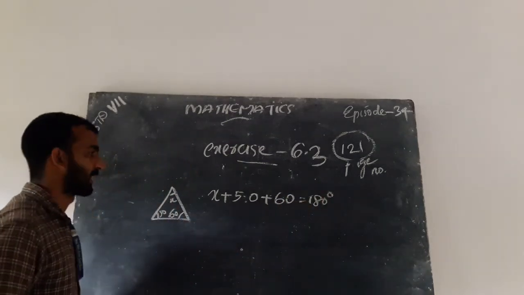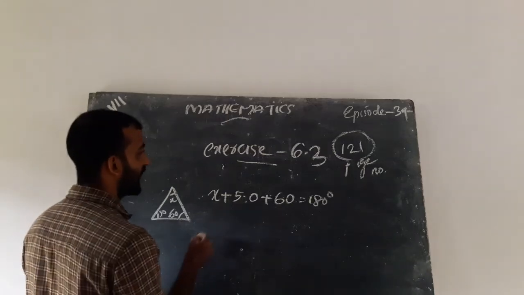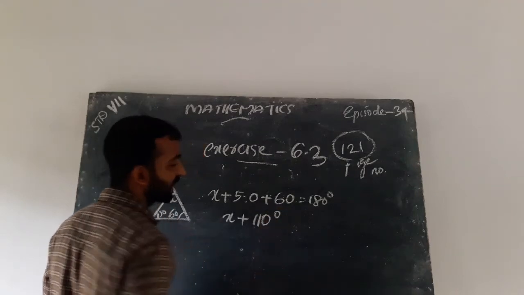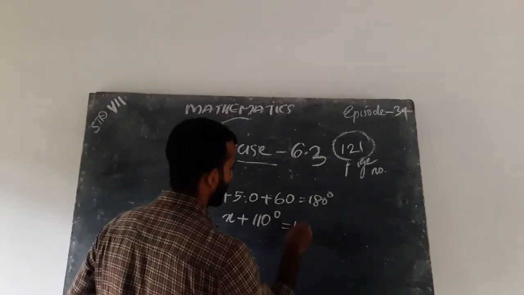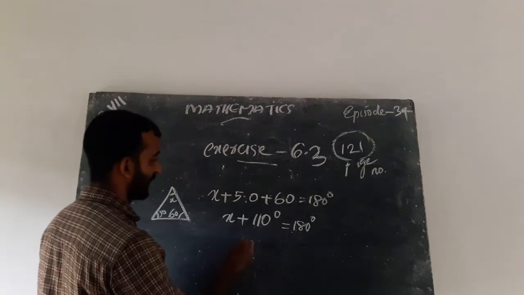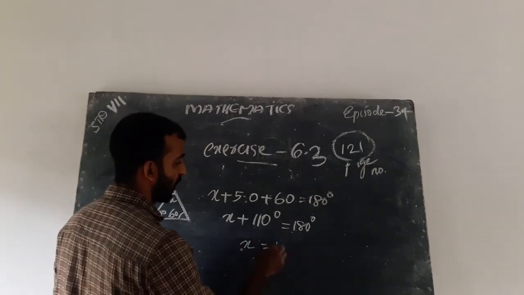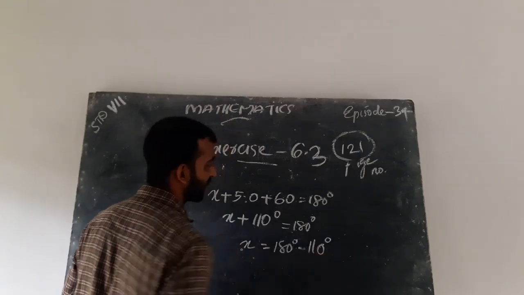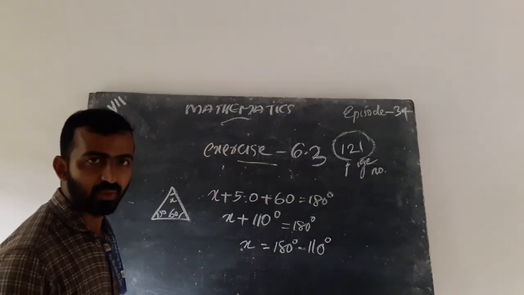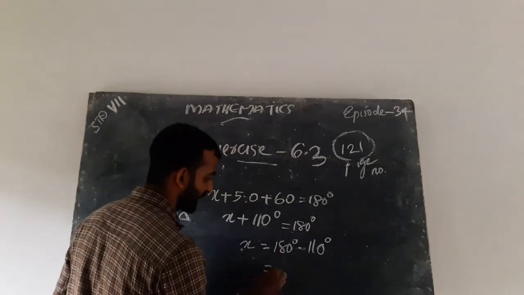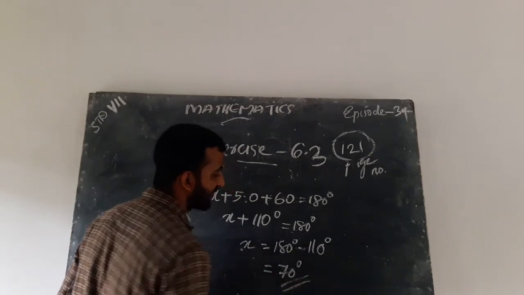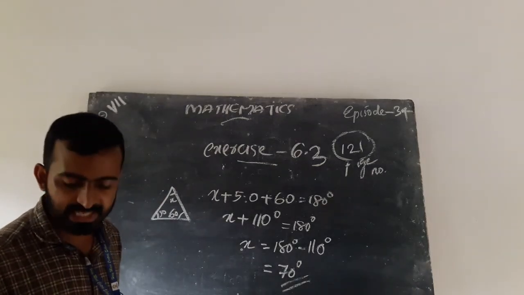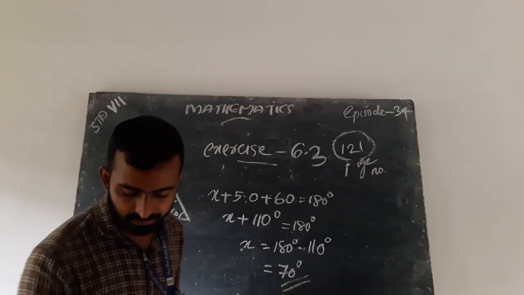And next is x plus 110 degree equal to 180 degree, and x equal to 180 degree minus 110 degree, that is 70 degree. Answer is 70 degree.